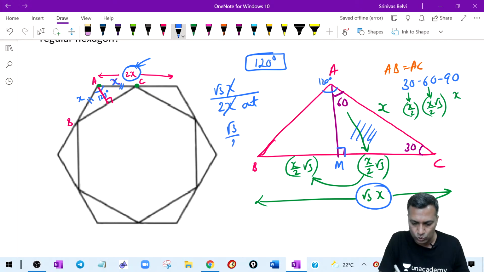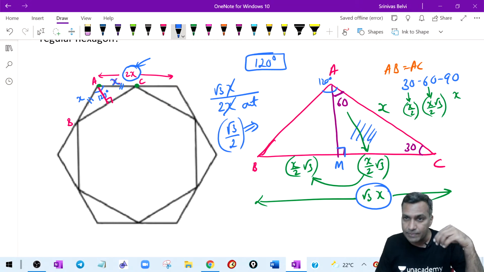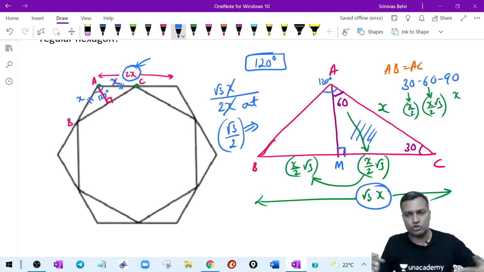The ratio of the sides is root 3 by 2. Therefore, what is the ratio of the areas? Similar, just like similar triangles, we have similar hexagons. You may wonder where you are getting similar hexagons. Both are regular hexagons, aren't they similar? If both are regular hexagons, they are similar. The sizes can be different, the shape remains the same.